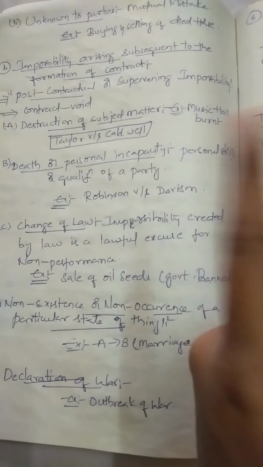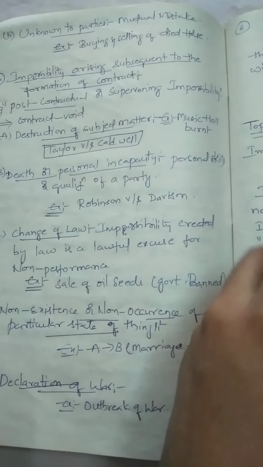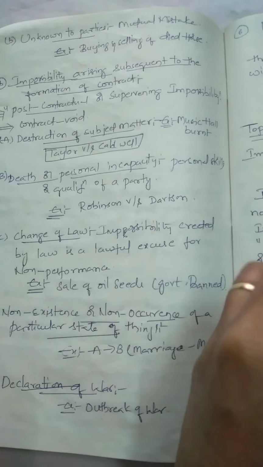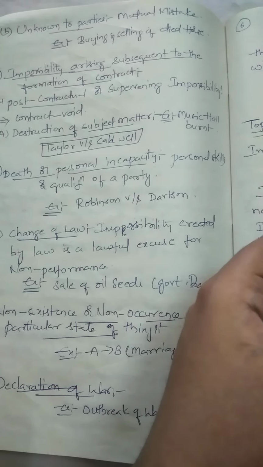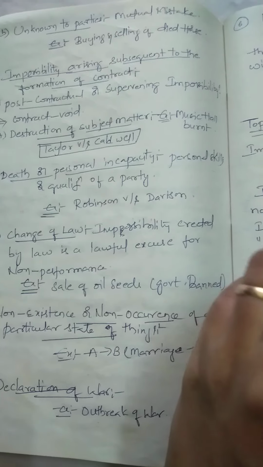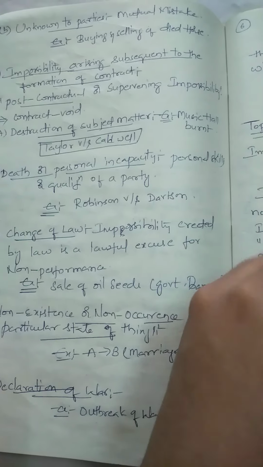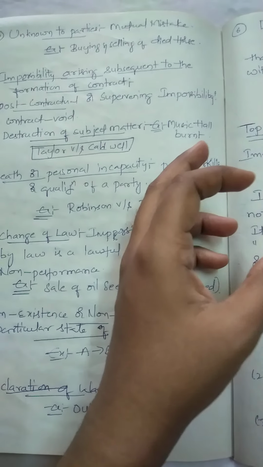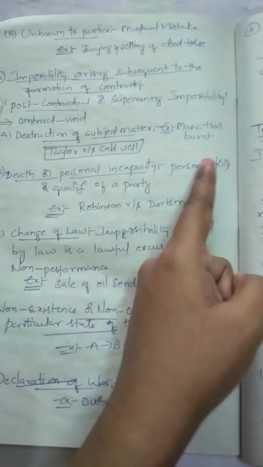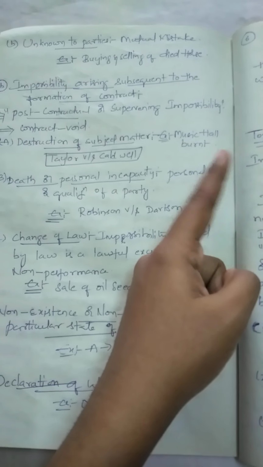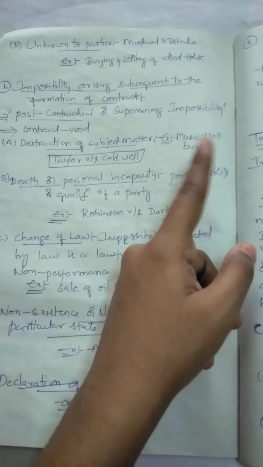So A and B are the two parties. A wants the music hall of B for some show. A is a singer and he wants to perform a concert there in the music hall, and B also agrees to give his music hall to A. So both parties enter into an agreement, and A agrees to perform the singing show in the music hall of B, and B says, okay, I will give you the music hall.